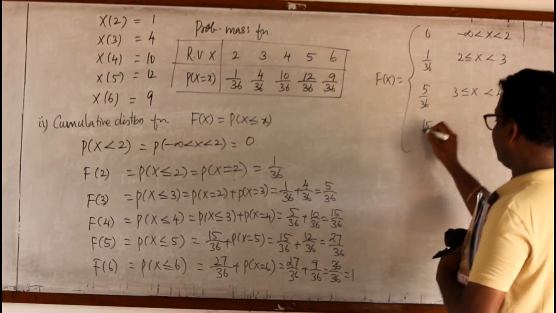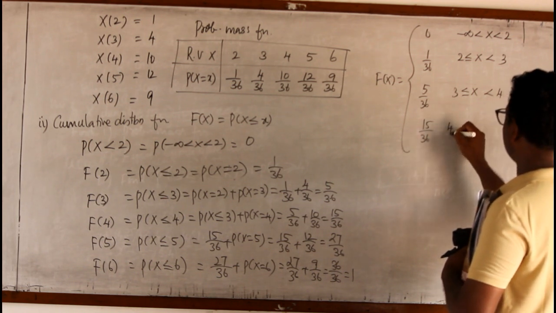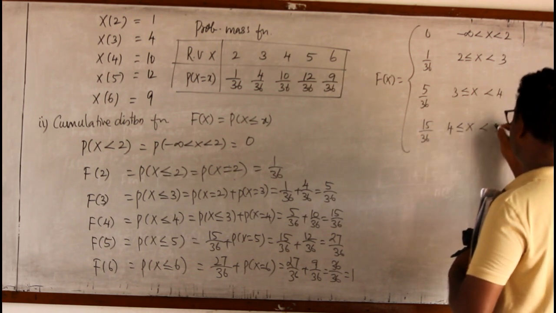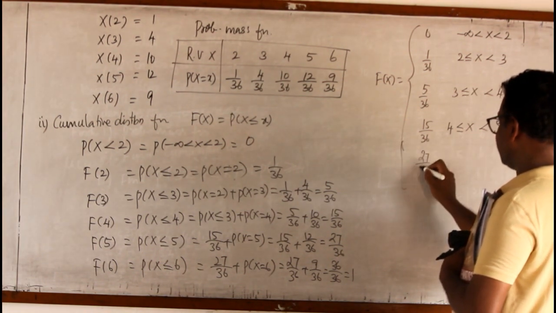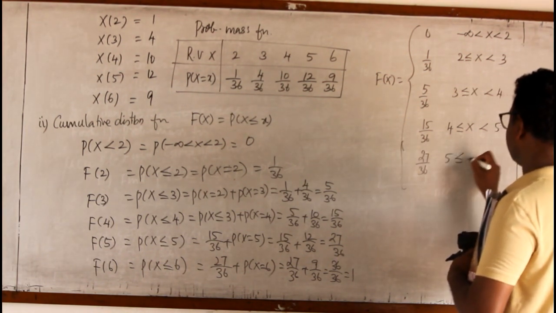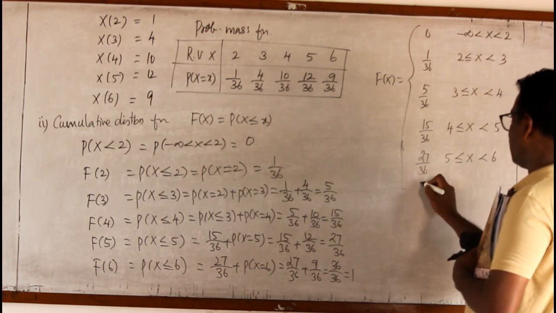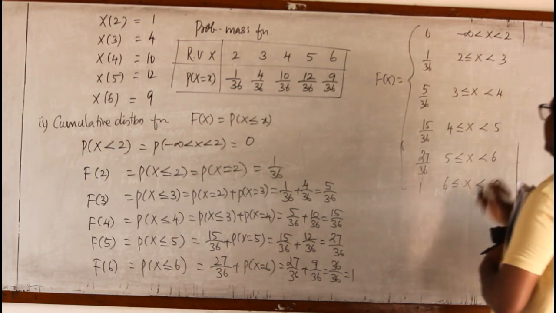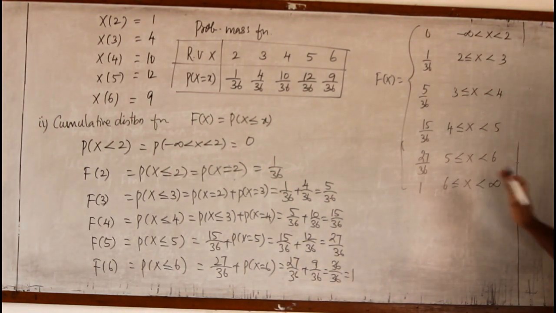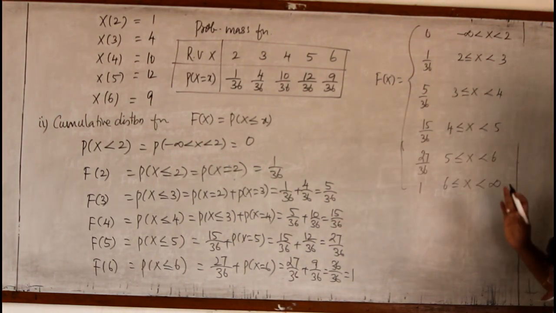Then it is 15 by 36 for 4 less than or equal to x less than 5. Then extend this: 27 by 36 for 5 less than or equal to x less than 6. And 1 for 6 less than or equal to x less than infinity. This is the total cumulative distribution for all the events in this problem.